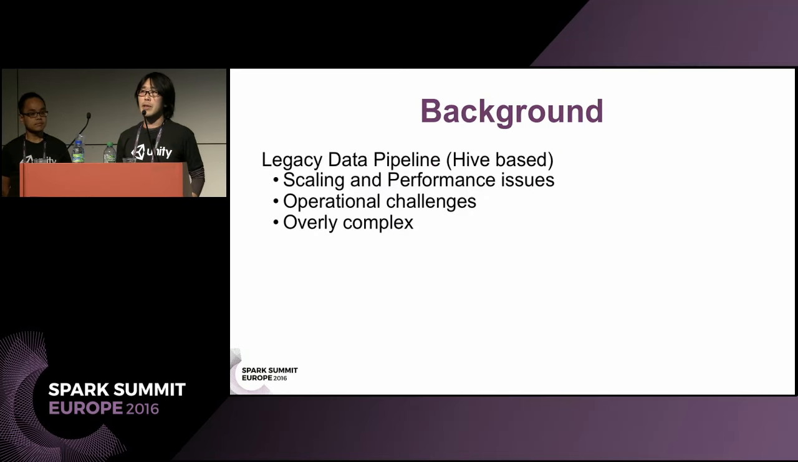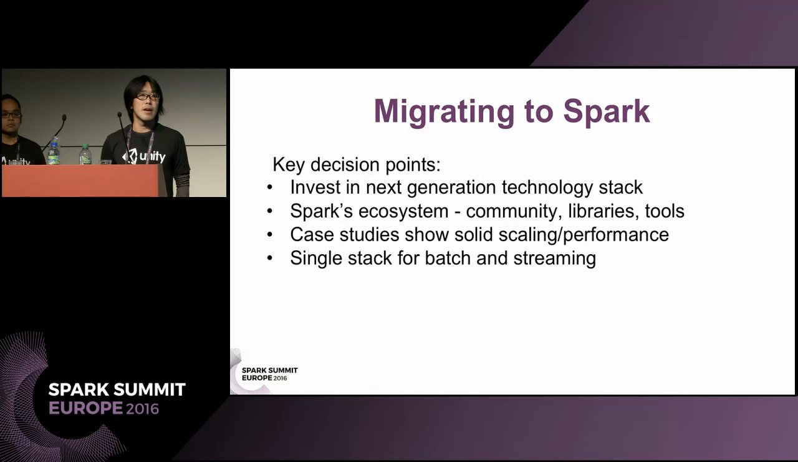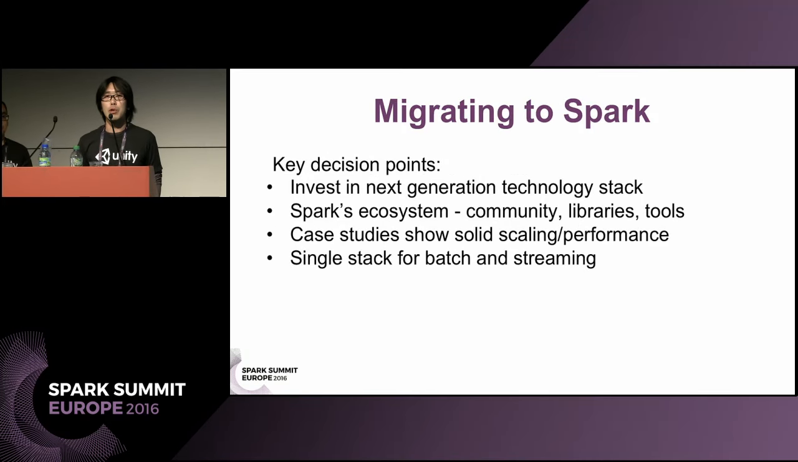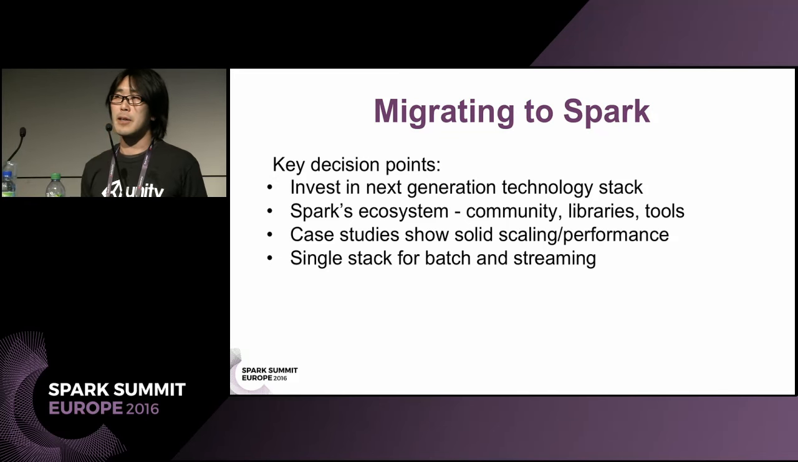Our journey's starting point is our legacy data pipeline. Our legacy data pipeline evolved over time to a point that is causing us critical issues. Some of these problems are scaling and performance issues, operational challenges, and an overly complex system as a whole. Our decision was to rewrite our data pipeline, and this includes using Spark.